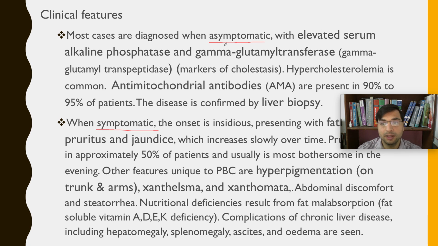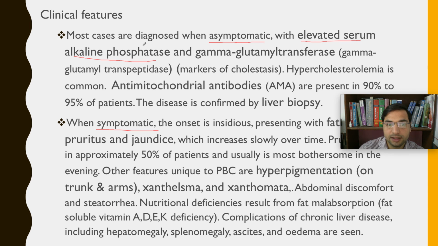So asymptomatic patients will just show abnormal liver function tests. They will come for some other disease, some other liver problem, and you will find the liver function test as abnormal. You will find elevated serum alkaline phosphatase, ALP, and gamma glutamyl transferase, GGT, also called gamma glutamyl transpeptidase.